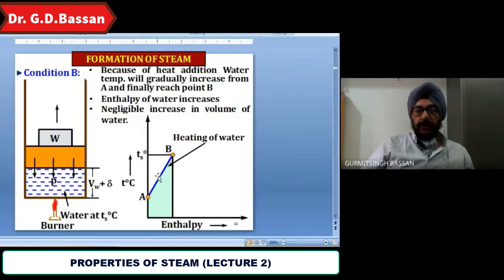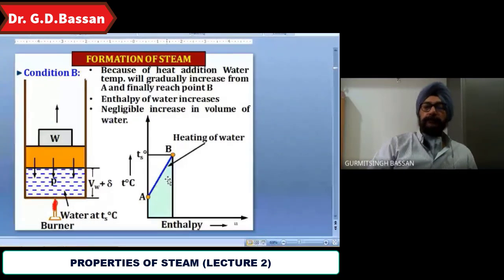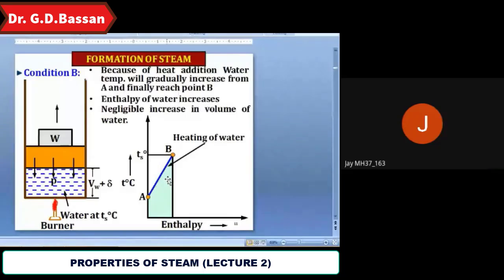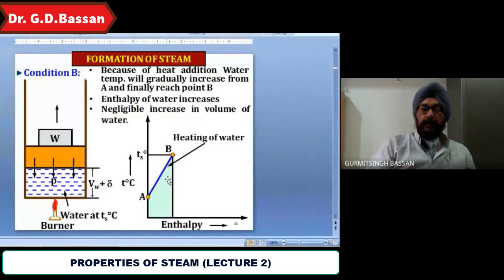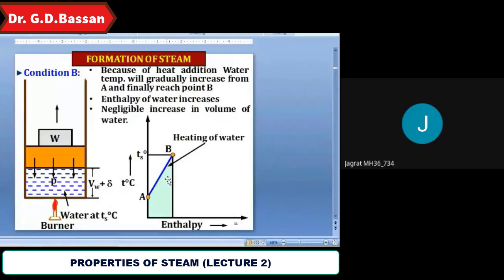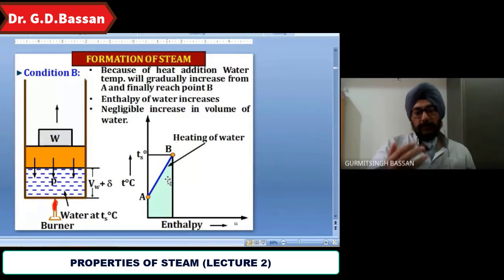What do we call the heat we are giving? Sensible heat. The sensible heat from A to B. The second is the enthalpy of water.